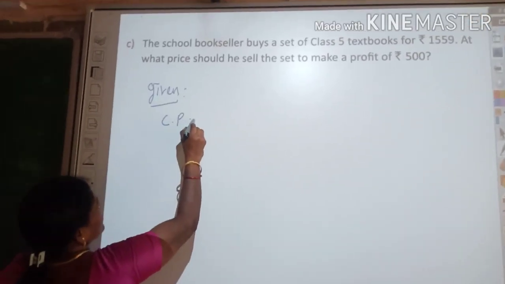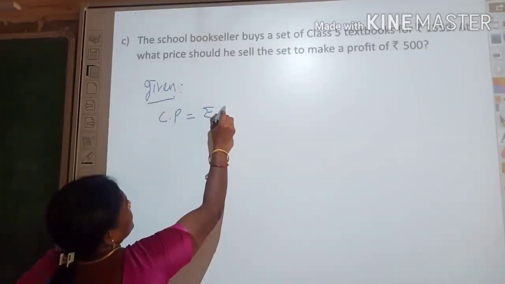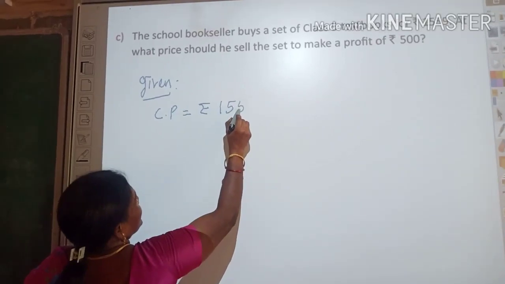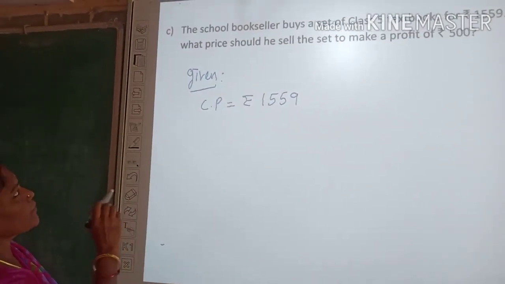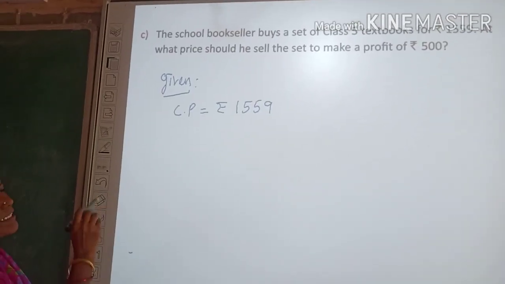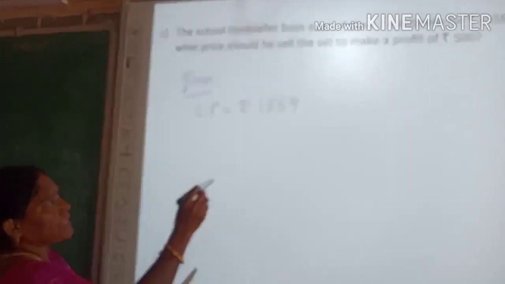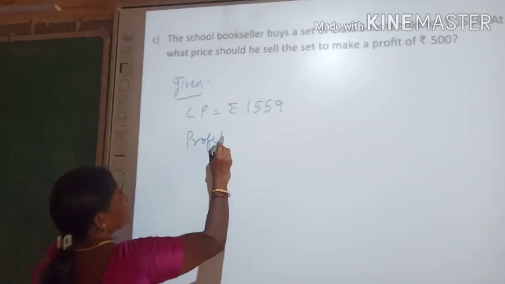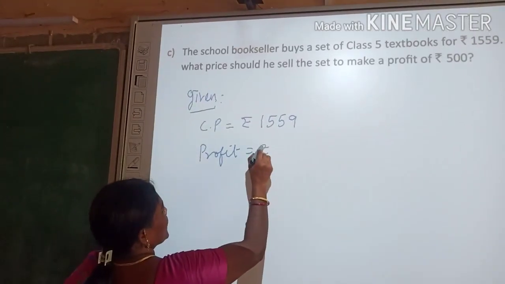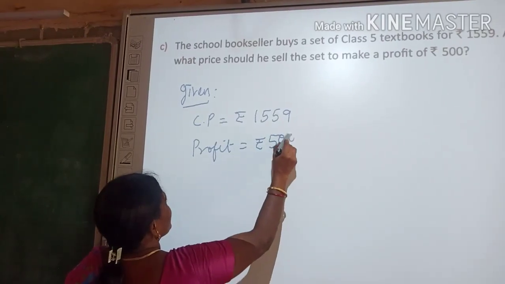Cost price rupees 1,559. Then at what price should he sell? Selling price was not given, but profit was given. Profit is equal to rupees 500.